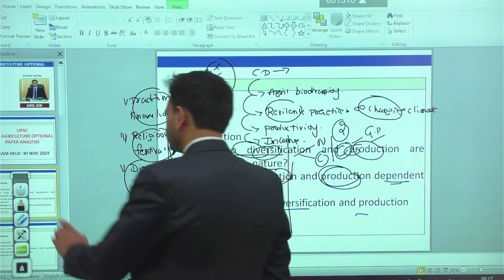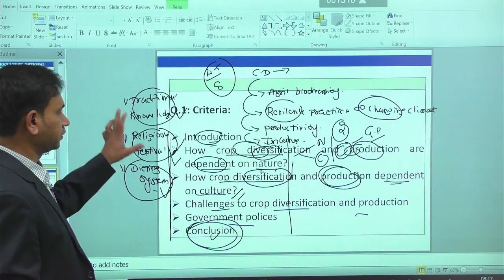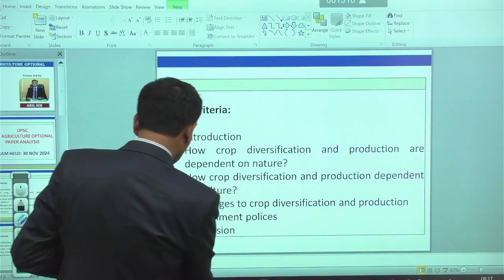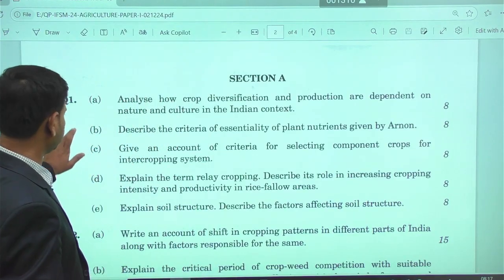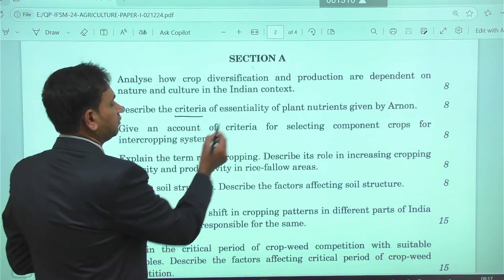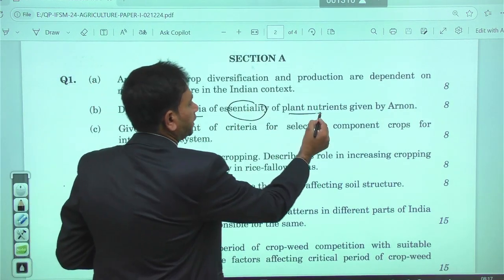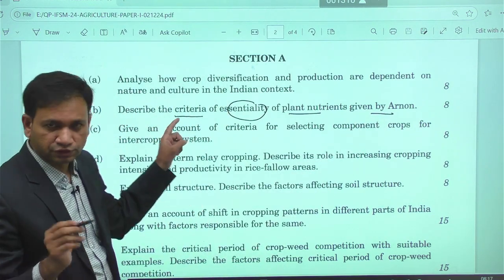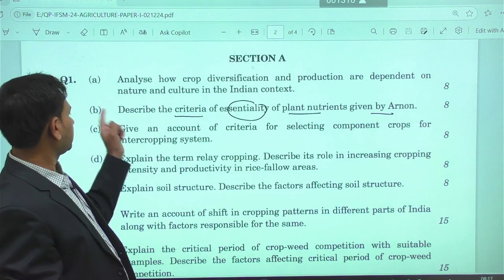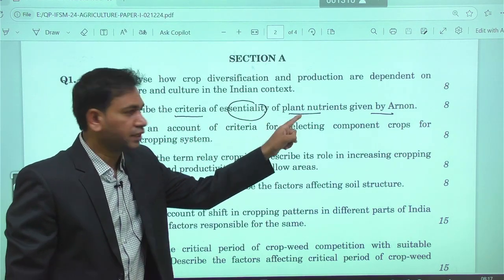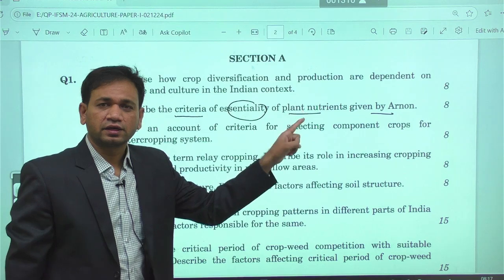Second question, so if you want, you can write this down in brief. And the second one, you are having the question we call: describe the criteria for the essentiality of the plant nutrient which is given by Arnon in general. See, it is a soil science question, right? So I'm repeating once again. The second question is saying: describe the criteria for the essentiality of the plant nutrient which is given by Arnon and Stout, right?